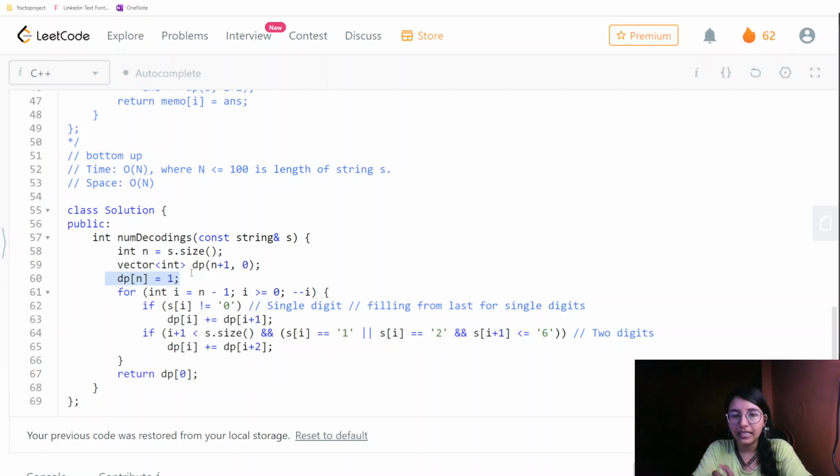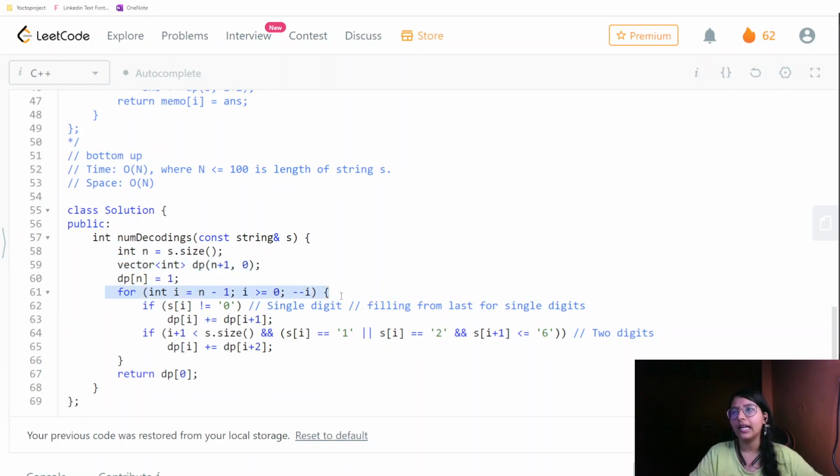That simply means that at the last position, a single digit is taken as the answer, which is the base case. When it reaches the end, we return 1. So the base case is handled in this manner, and the size we are taking is n plus 1, so that the base case is handled perfectly.